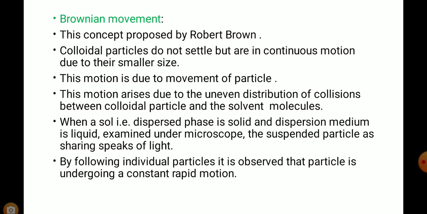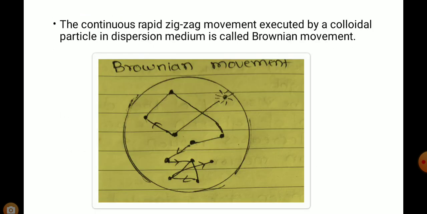When a sol, where the dispersed phase is solid and the dispersion medium is liquid, is examined under a microscope, the suspended particles appear as shining specks of light. By following individual particles, it is observed that each particle is undergoing a constant rapid motion. The continuous rapid zigzag movement executed by a colloidal particle in a dispersion medium is called Brownian movement.